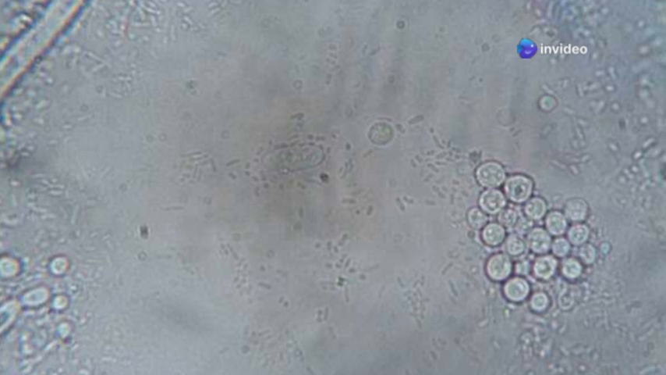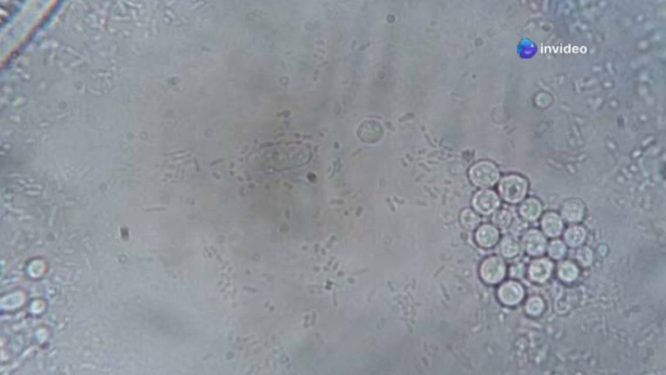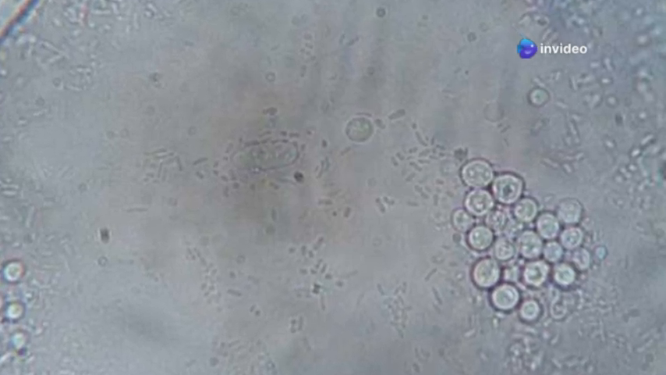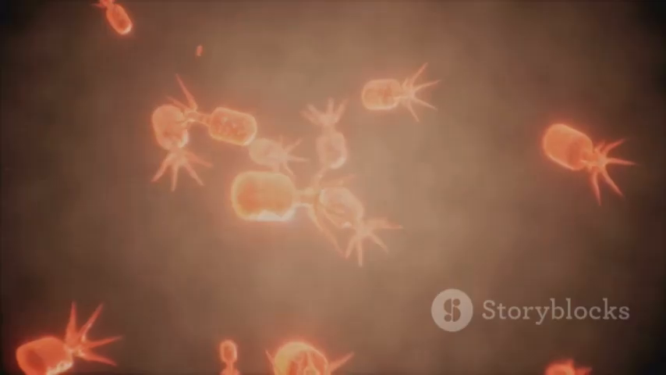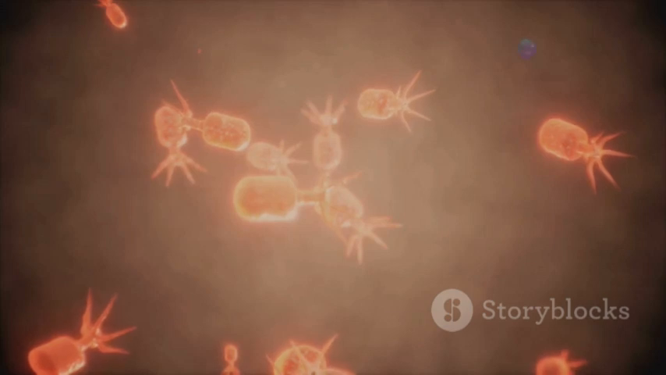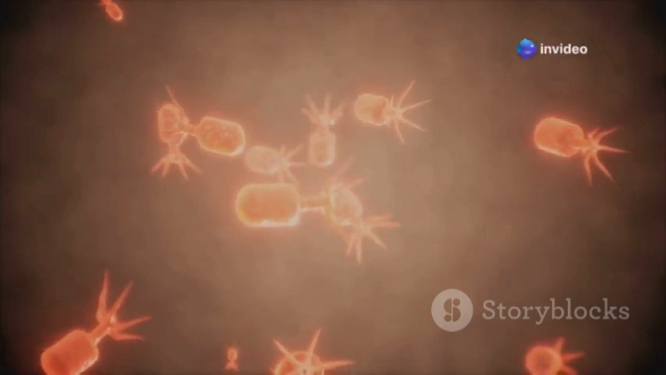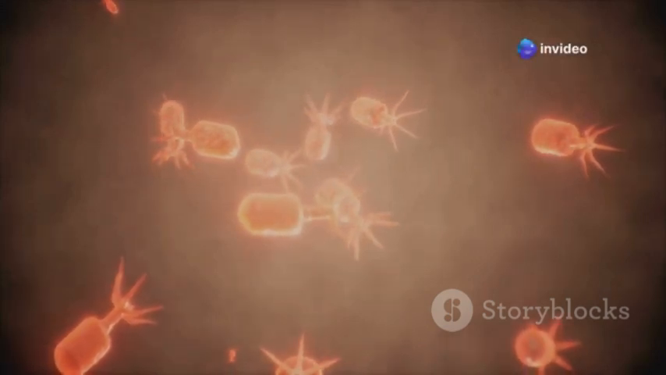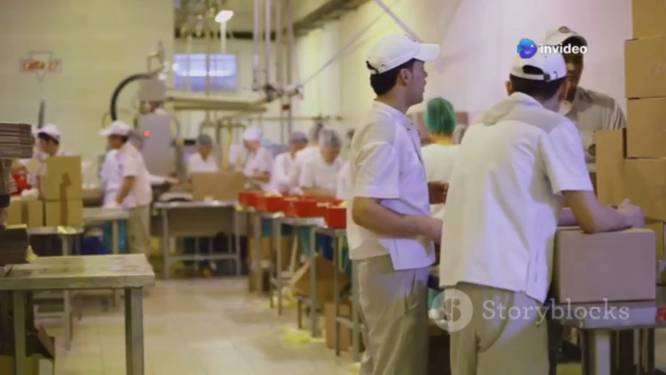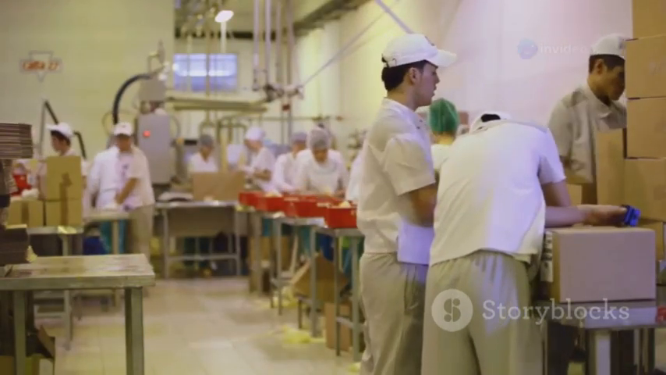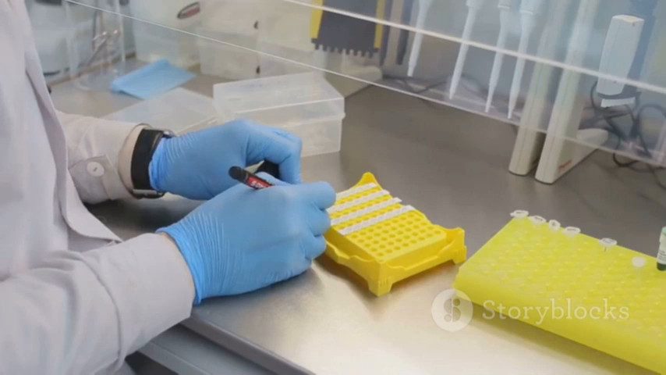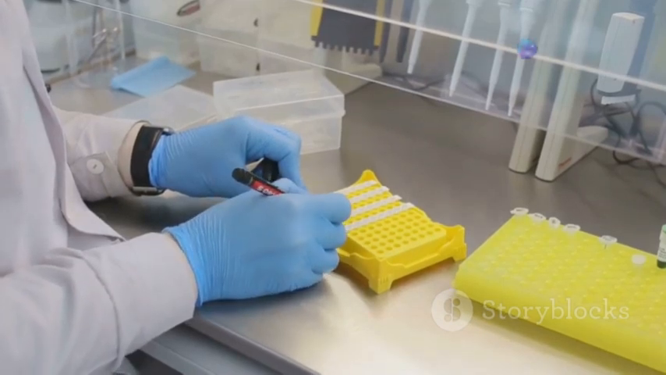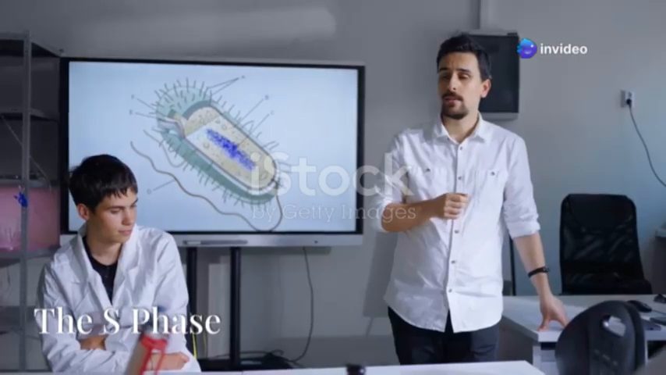Our first stop on this cellular journey is the G1 phase, also known as the first gap phase. This is where the cell gears up for division. Picture a cell as a busy factory. In the G1 phase, the cell is hard at work, growing in size and making all the essential proteins and molecules it needs for daily life. It's like the factory receiving raw materials and preparing for production. This phase is crucial because it sets the stage for the next big event: DNA replication.